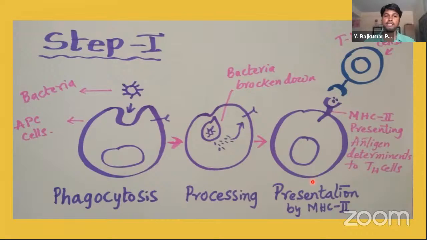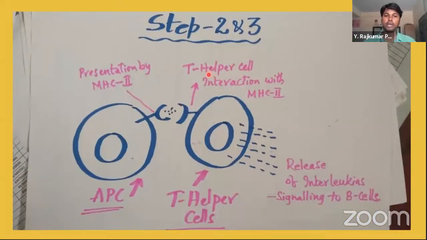See next what happens in step 2. Step 2 and 3. See, when the antigen determinants are identified by the T helper cells, they interact with the MHC class 2 cells, isn't it? So soon after identification of the antigen determinants, these T helper cells start secreting the interleukins.